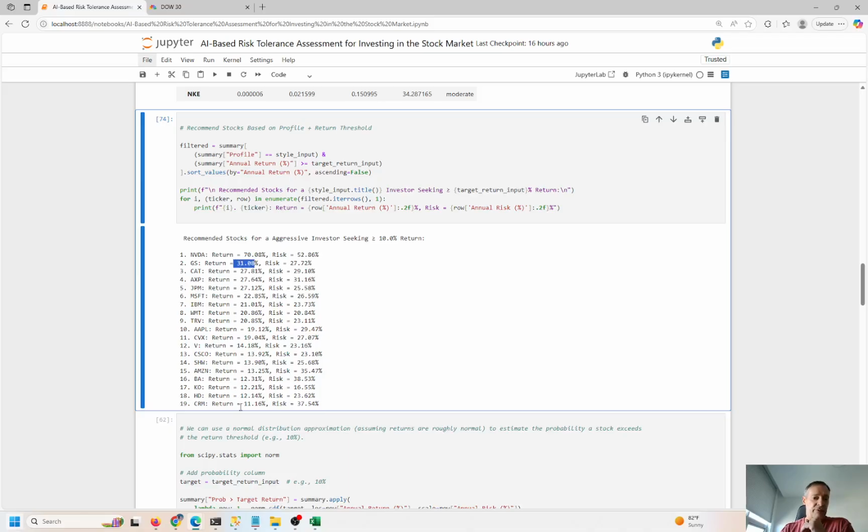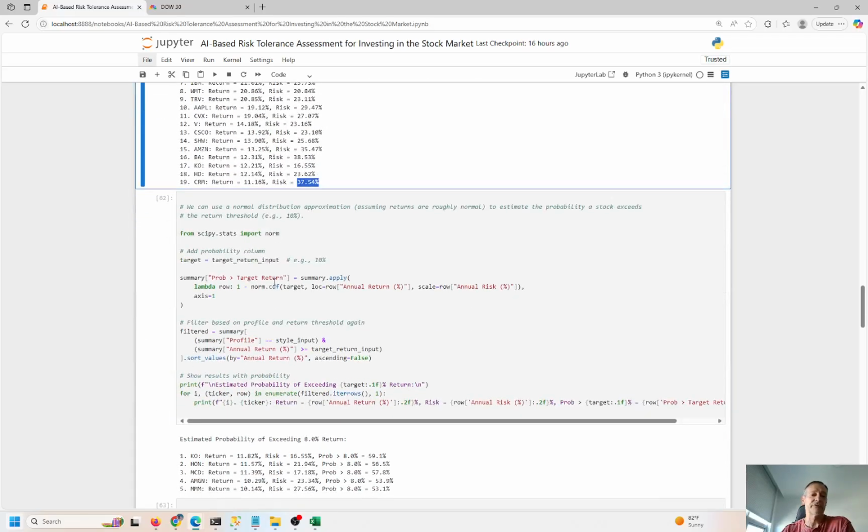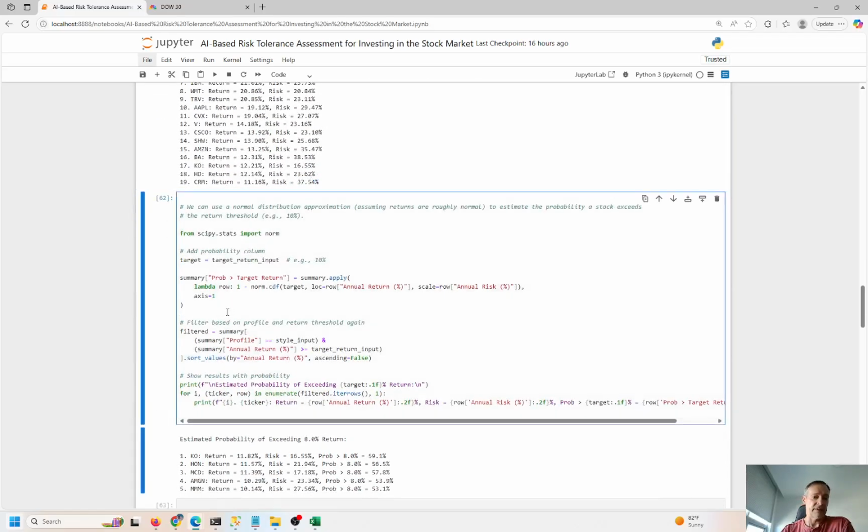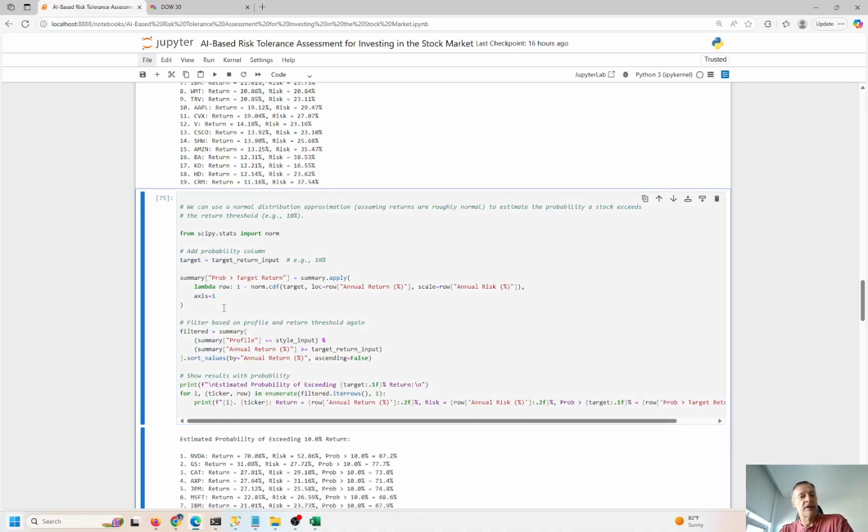Goldman Sachs is 31%, and so on and so forth, down to Home Depot is 12%, and CRM, customer relationship management, I think this is Salesforce right here. So the risk profile is within our tolerance. I put aggressive, and the return matches what I wanted before, so 11%, right? I said 10 or higher. All of these stocks historically have gotten 10% or higher, right?